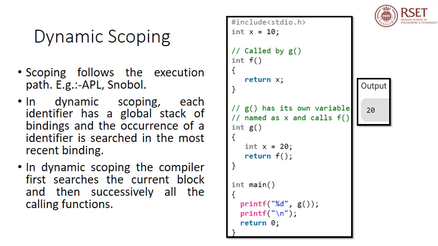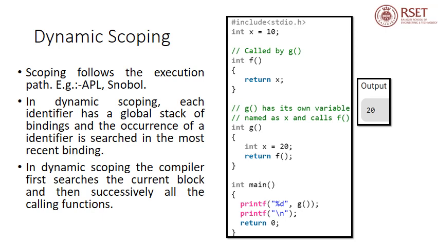Now we'll see what is meant by dynamic scoping. In dynamic scoping, scoping follows the execution path. Each identifier has a global stack of bindings, and the occurrence of an identifier is searched in the most recent binding. We have to note this point: the occurrence of an identifier is searched in the most recent binding. In dynamic scoping, the compiler first searches the current block, and then it successively searches all the calling functions. So let's see an example. It will become very clear to you when we discuss this example.